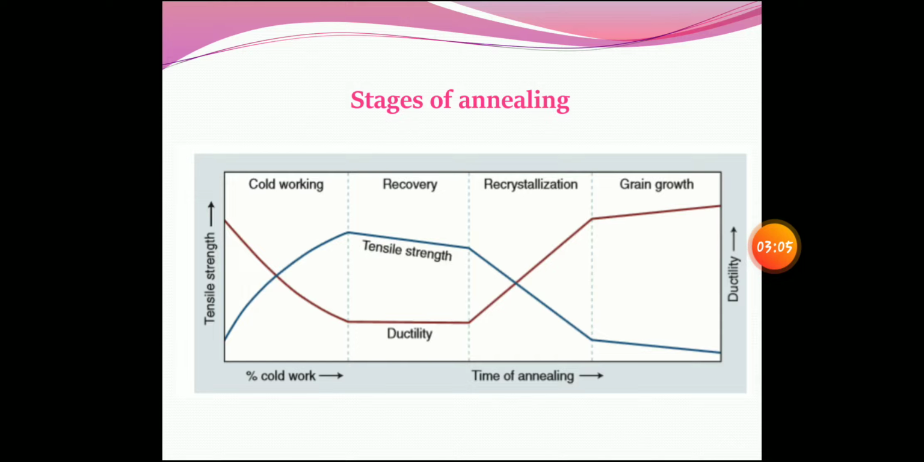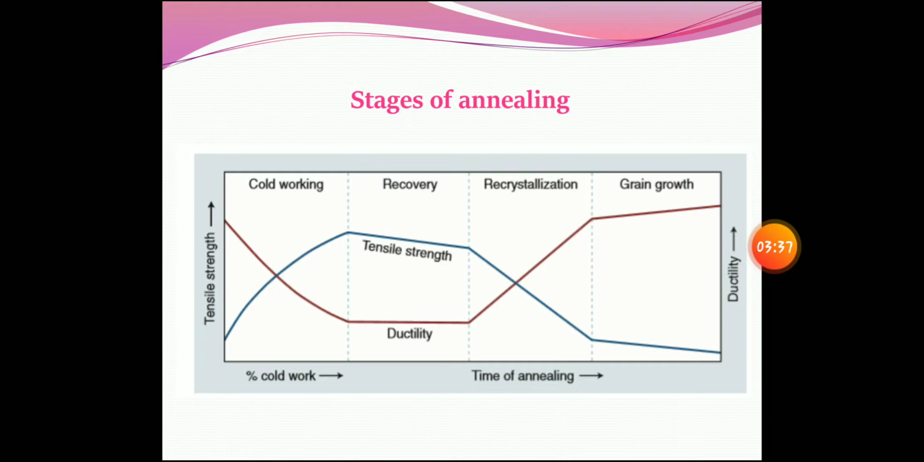So in the recovery stage, because of the heating process, the atoms will diffuse. Atomic diffusion will take place, and there will be a release of internal energy. So the stress is relieved by the release of internal energy. That is why it is also called stress relief annealing. At the microstructural level, there is a slight decrease in the tensile strength, as you can see in the graph, the blue line is slightly decreased, whereas the ductility remains as such.